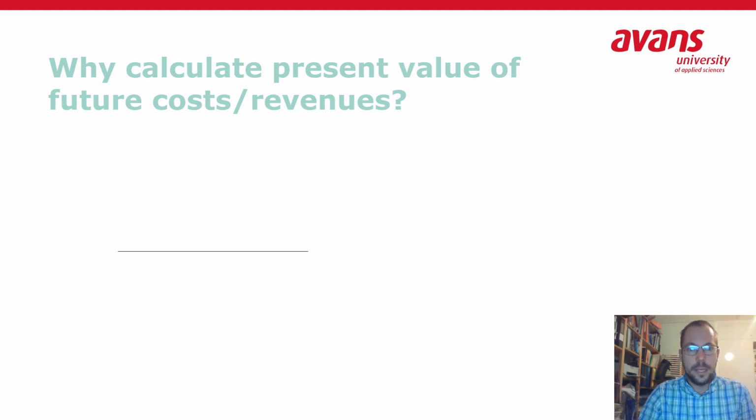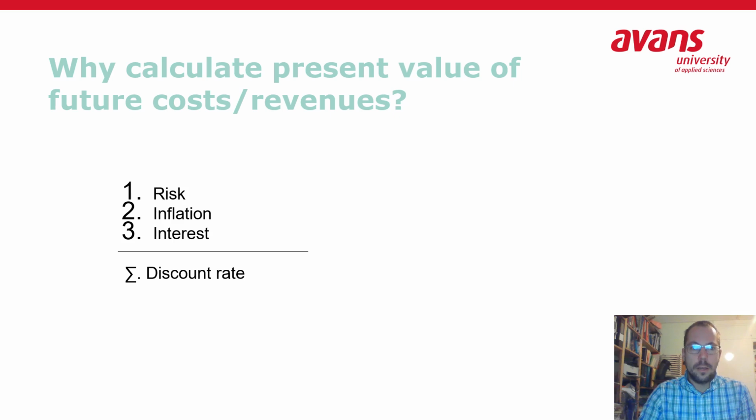And that is going to be the present value. So what happens if all the costs of this project and all the incomes of this project would happen on the same day? Then I am able to subtract the costs from all the revenues and see what my net profit is. So remember that we do that calculation by means of the discount rate.